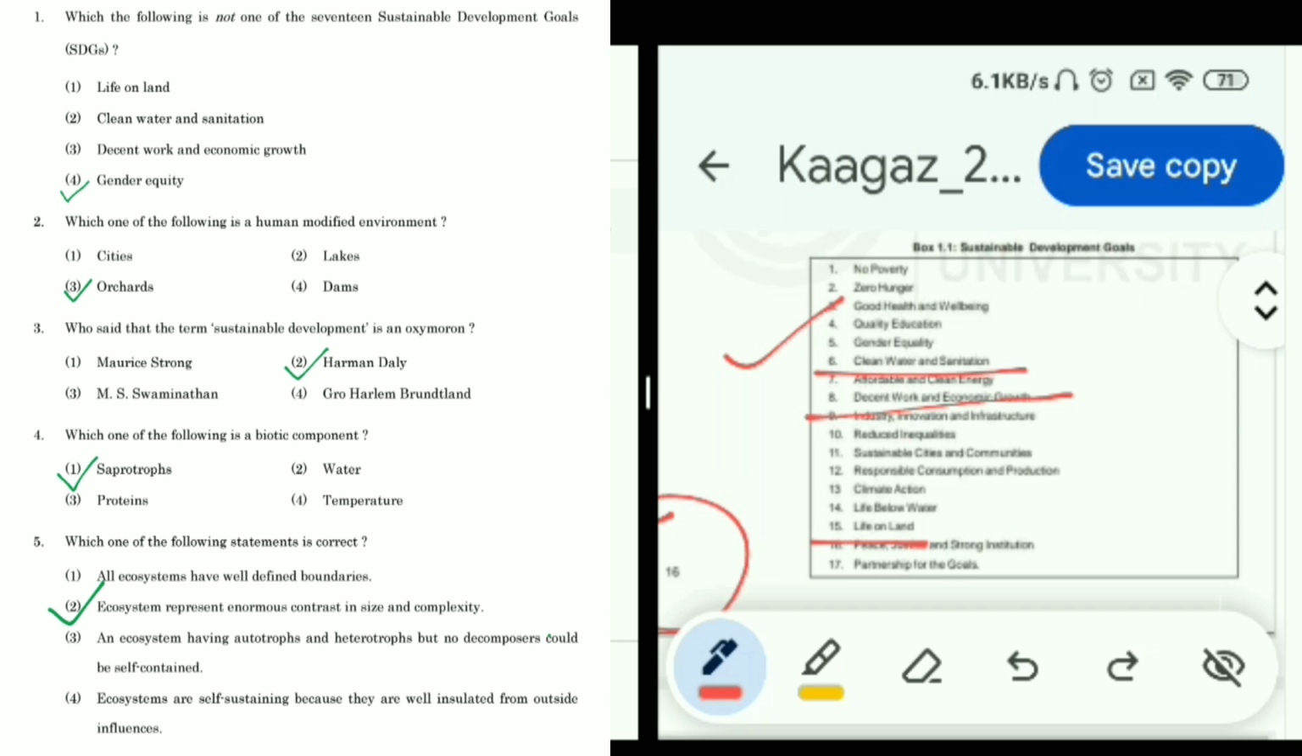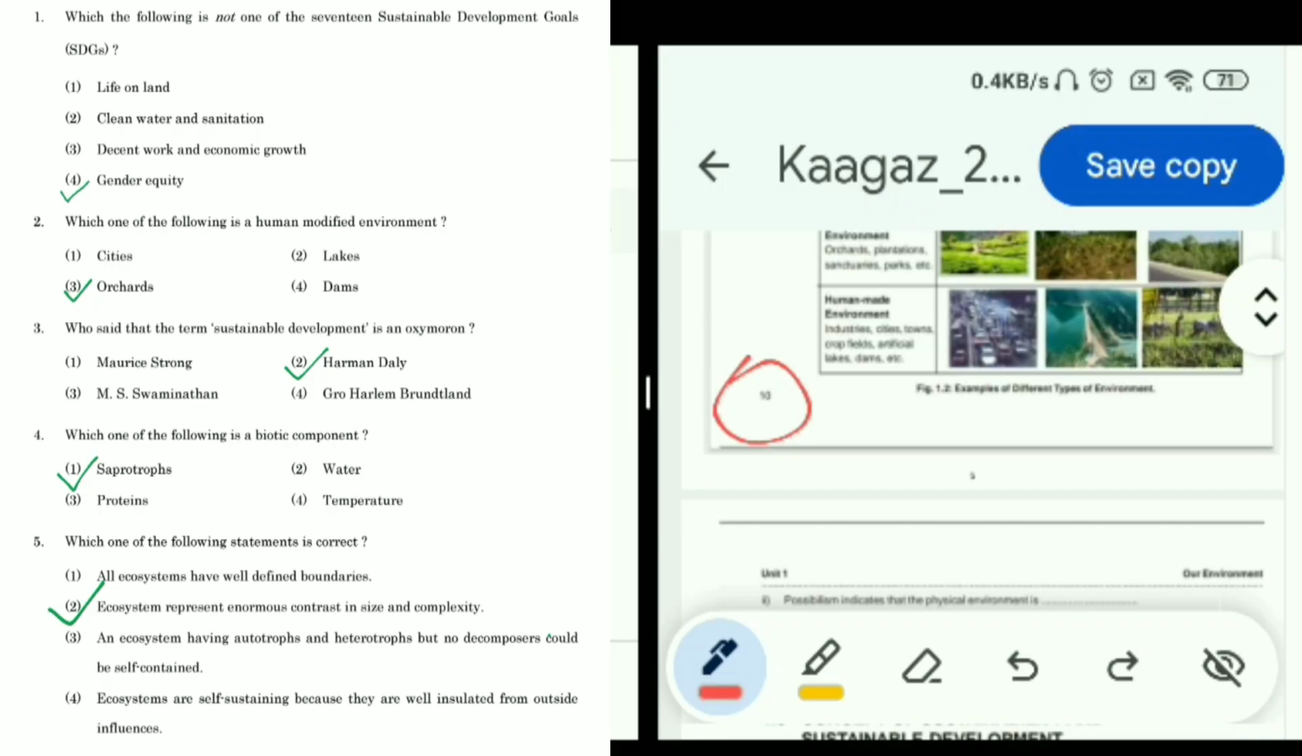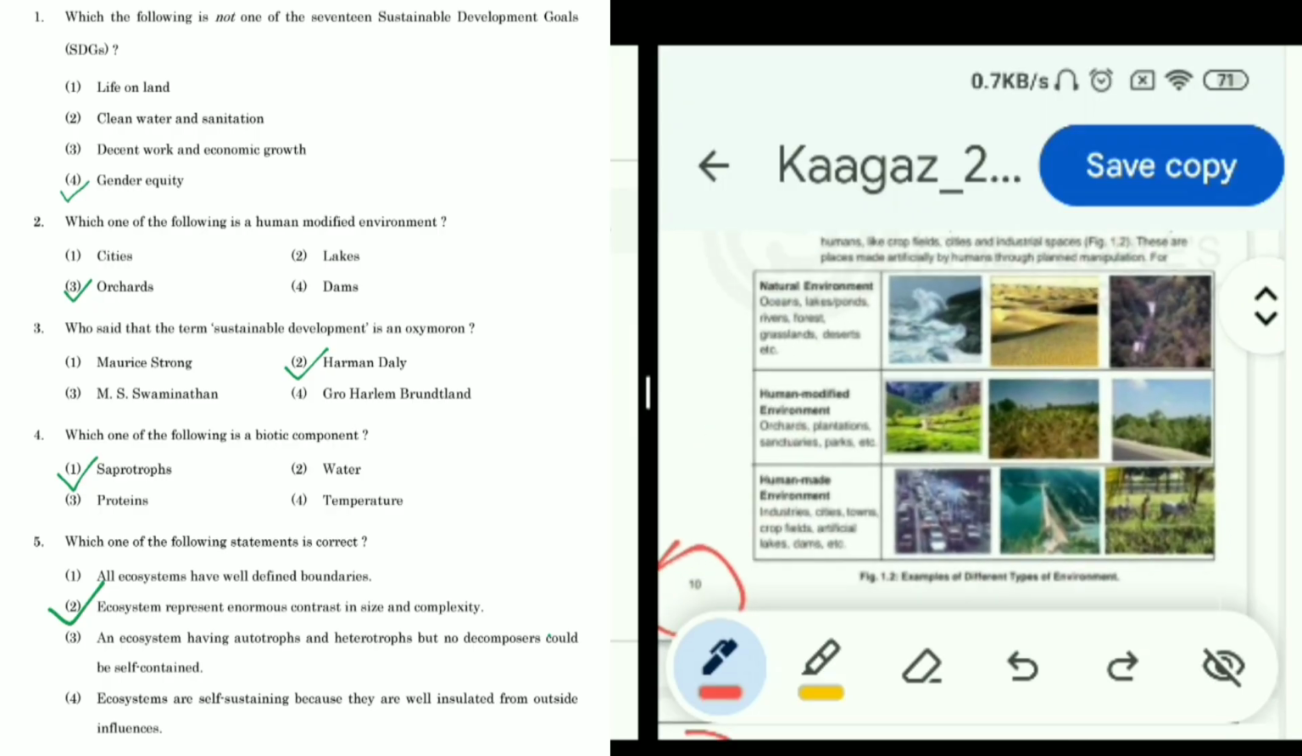Now question 2 is, which one of the following is a human modified environment? Options are cities, orchards, lakes, dams. So we can find its answer on page number 10 of unit 1. You can see a diagram here that gives examples of natural environment, human modified environment and human made environment. So the example in human modified environment is orchards. So the answer is orchards.